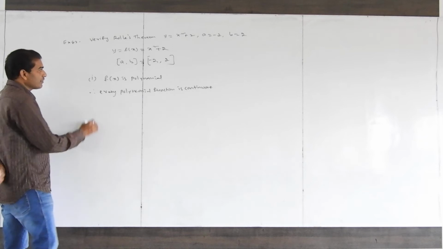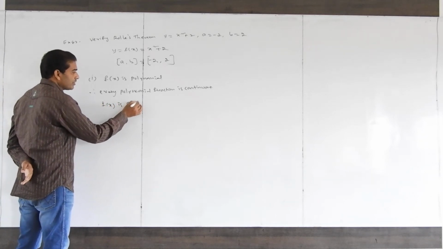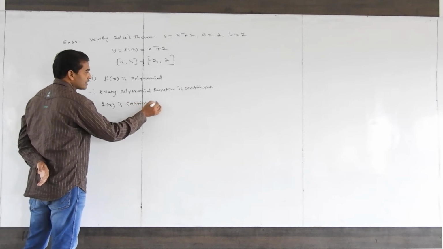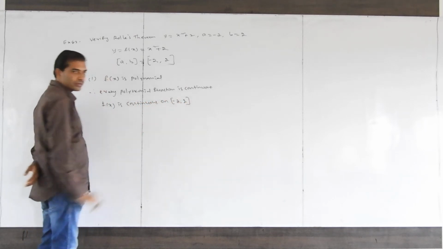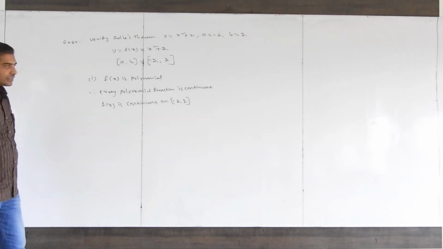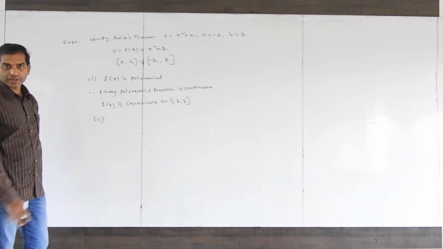Okay. Therefore, f of x is continuous on the closed interval minus 2 comma 2. Yes. Second point: f is differentiable here.